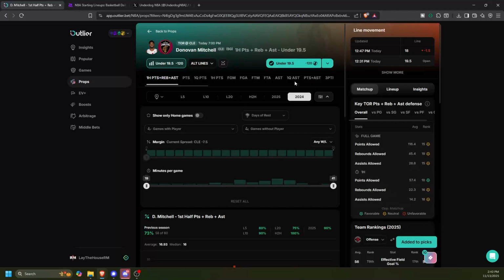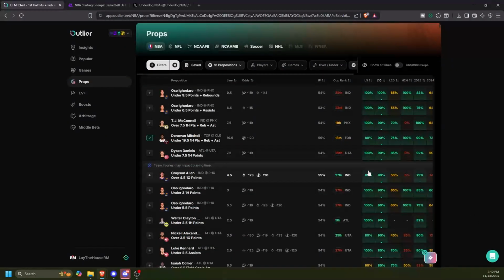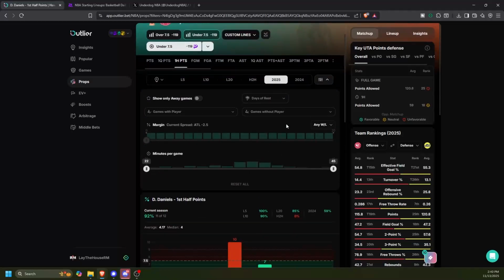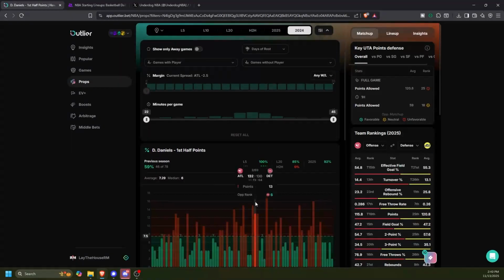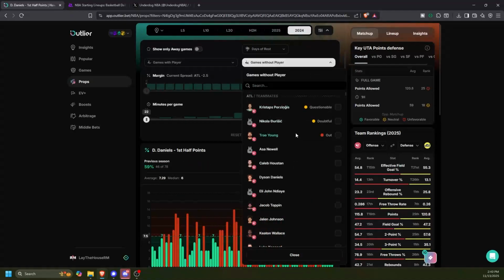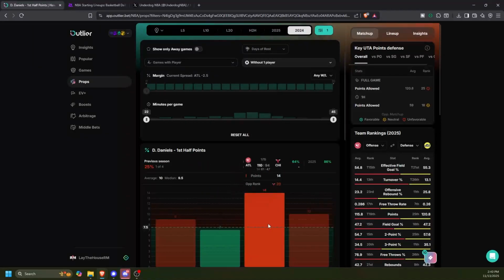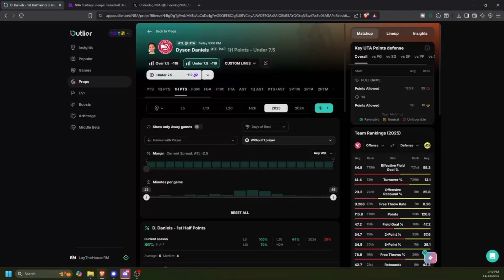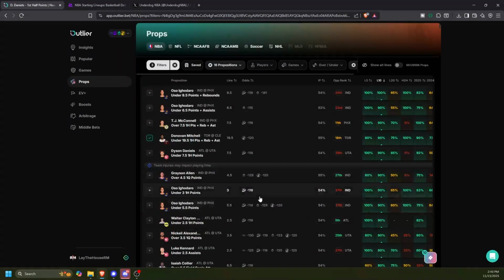And this is what I kind of go through. Like I look at these and I add a handful through and then I go back and I double check them and I only pick my favorites. So I look at the Dyson Daniels under first half. He's under 11 out of 12. Well, last year he went under about 59% of the time. But there's really not much of a sample without Trae. And last year he went over 3 out of 4 without Trae. I get it, 6 out of 7 this year, but it's still too fresh.